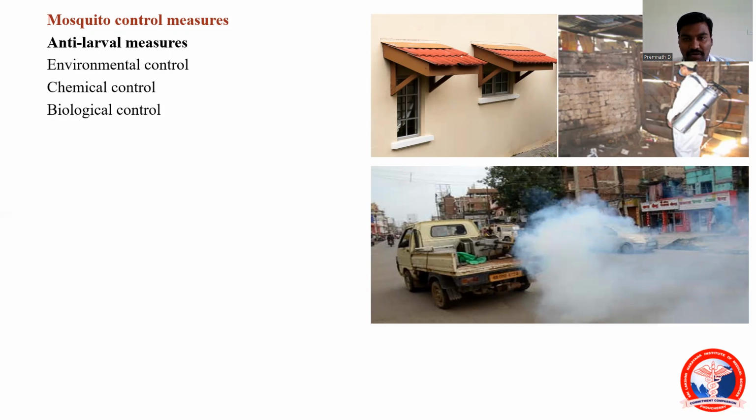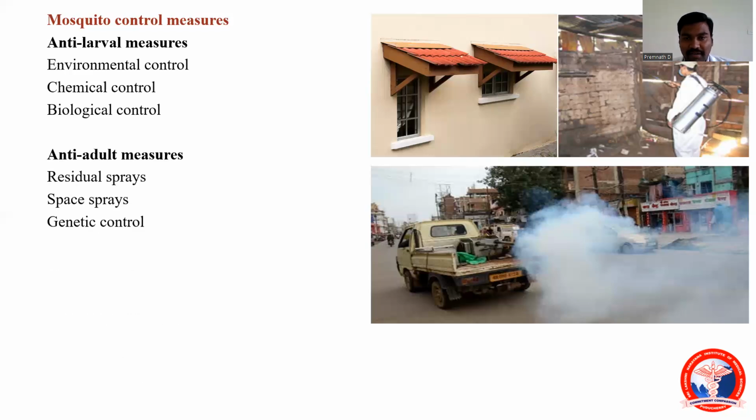Second thing is chemical control, using some insecticide, for example Paris green, mixed in water so that the larva will die. Third thing will be biological control, where Gambusia fish will be used in the water ponds where the larva of the Aedes is present, it will take care of it. So the three things are: either we can do the manipulation of environment, or we can use some chemicals in the water where the breeding place of the larva is present, or we can even use biological controls like Gambusia fish.